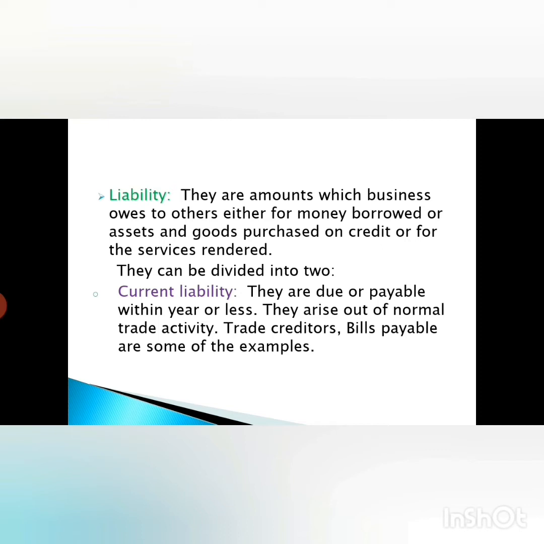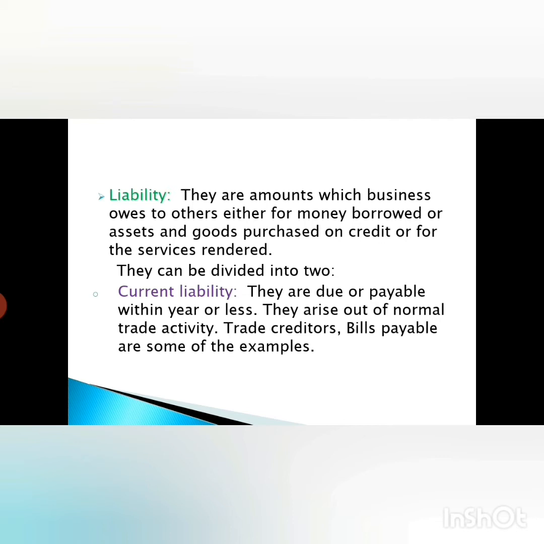It has borrowed money from the bank, so it has to give it back, so it becomes a liability. Or if the business has taken goods or services from others on credit, then it becomes a liability.